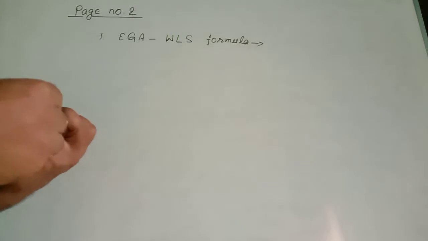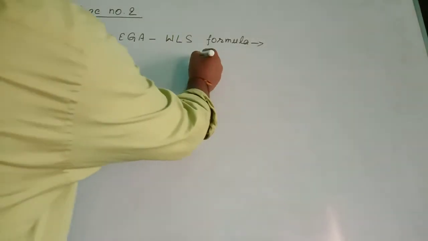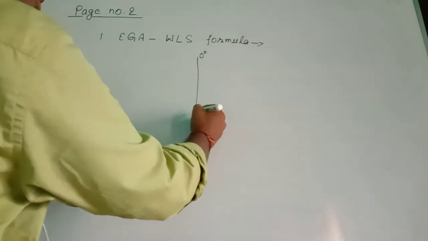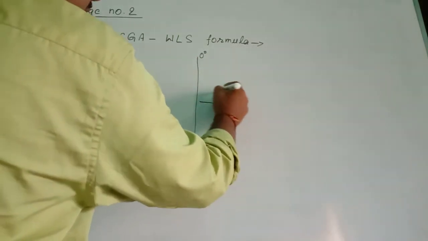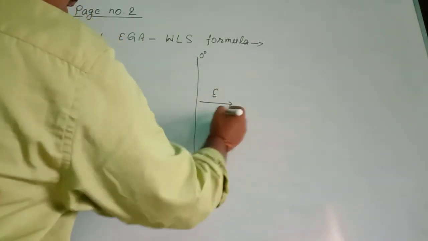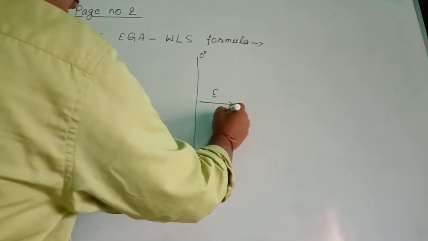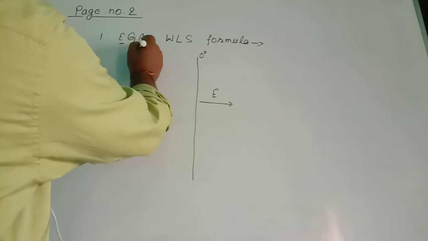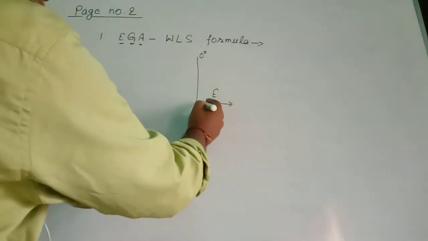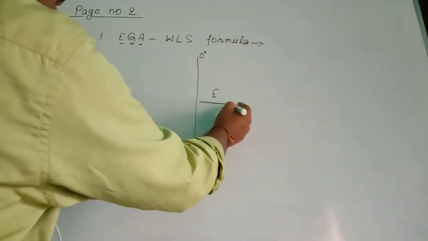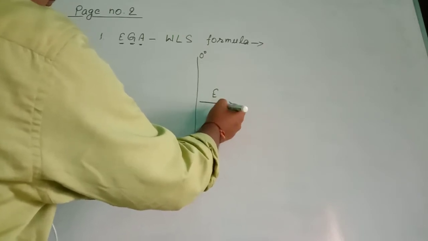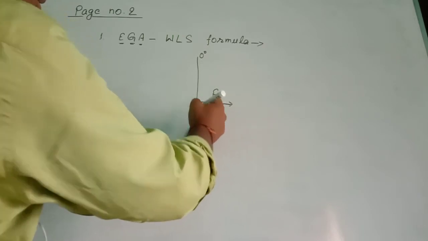What do we know about this formula? It means if this is Greenwich Mean Time, 0 degree longitude, when we go towards the east, then time is added. East gain added. So when we go towards the east, we gain time, and that time is added.